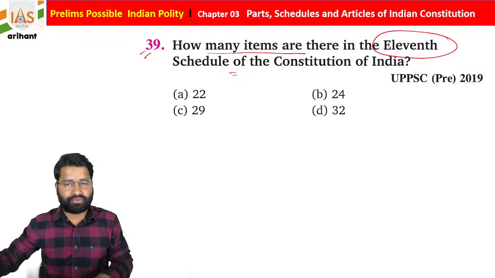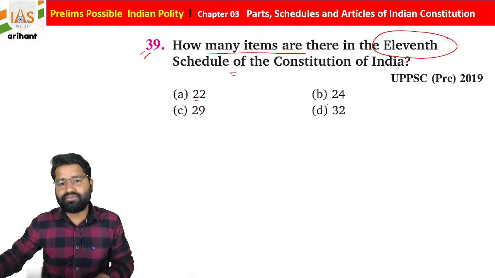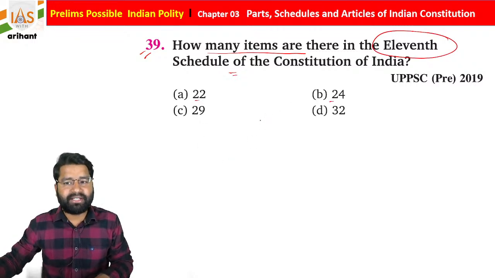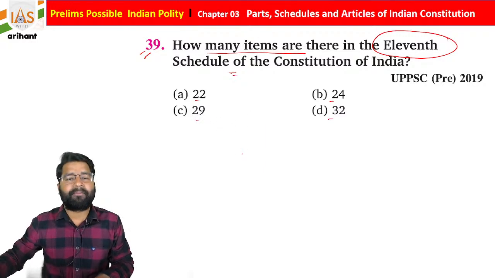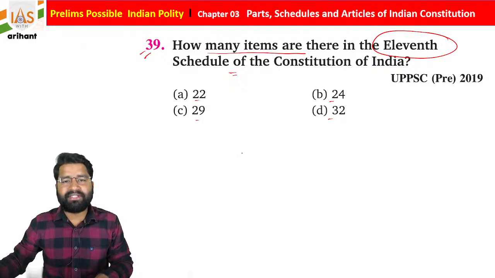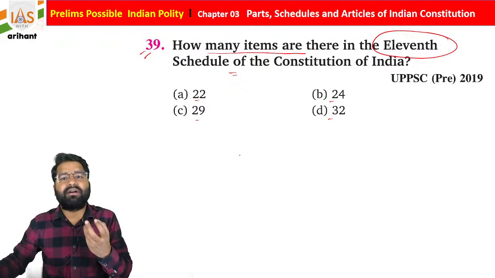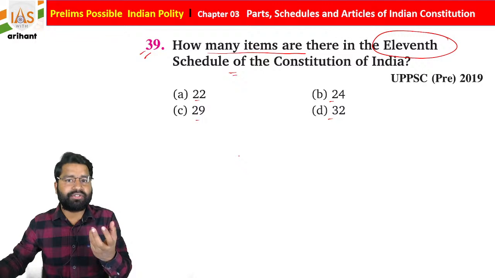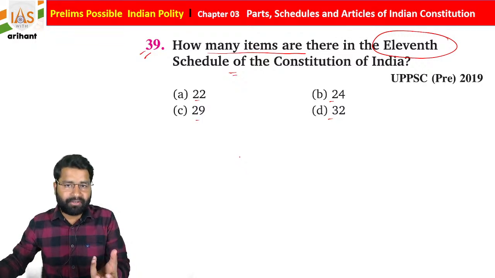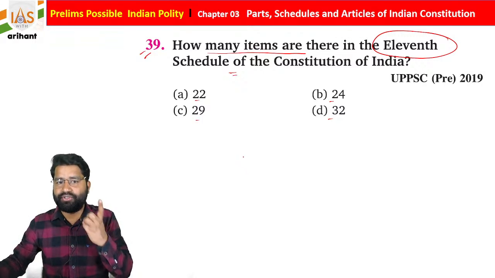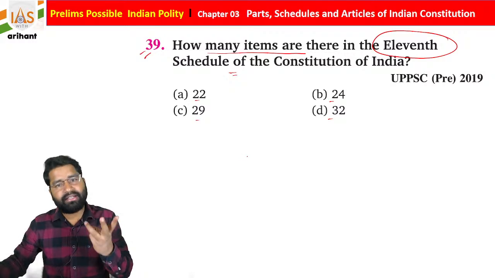Now the 39th question: how many items are there in the 11th schedule of the Indian Constitution? It is 22, 24, 29 or 32. Students, as you know, under the 7th schedule of the Indian Constitution we have 3 lists: union list, state list and concurrent list.